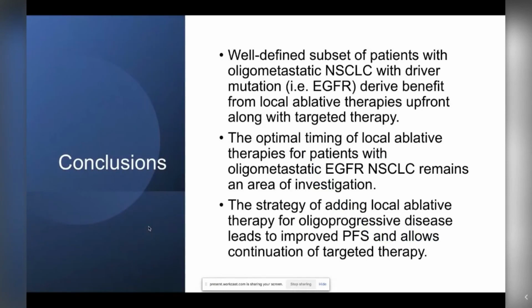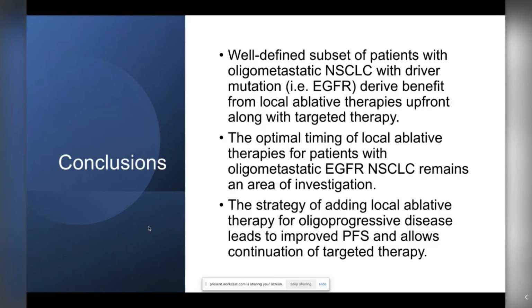So in conclusion, there is a well-defined subset of patients with oligometastatic non-small cell lung cancer that have a driver mutation, such as EGFR, that do derive benefit from local ablative therapies up front, along with their targeted therapy. Now, I think this is evolving, and we really need to define better who are the oligometastatic patients that will benefit from this approach. And I think further studies in the phase 3 setting are warranted and are ongoing. And then how can we extrapolate this to other patients that have different mutations, because some of these mutations are rare. And so I think that'll be important to know in the future.